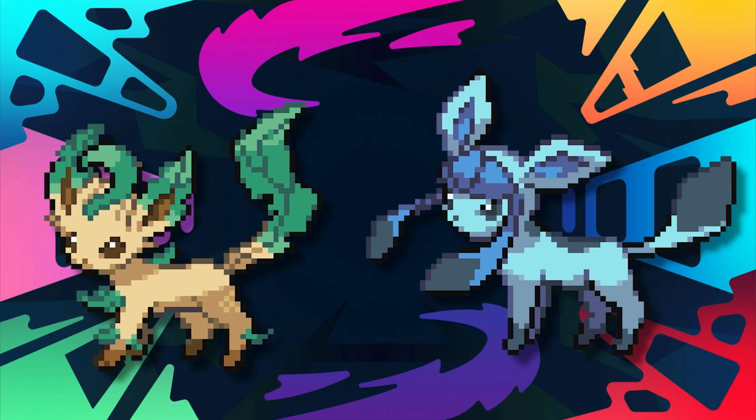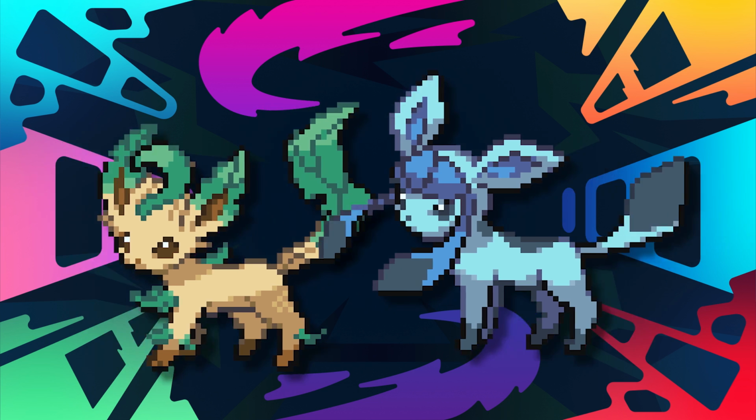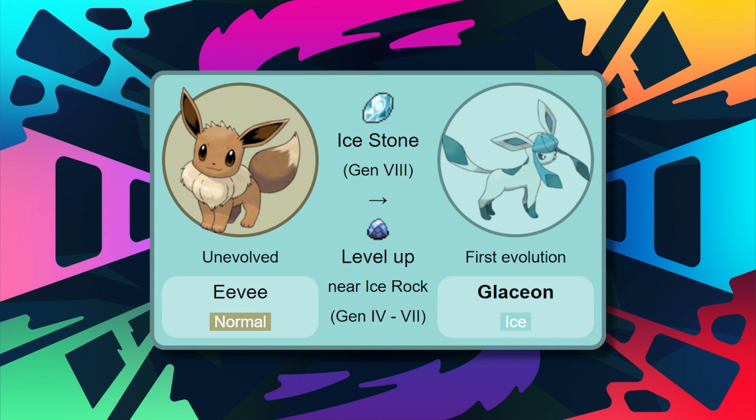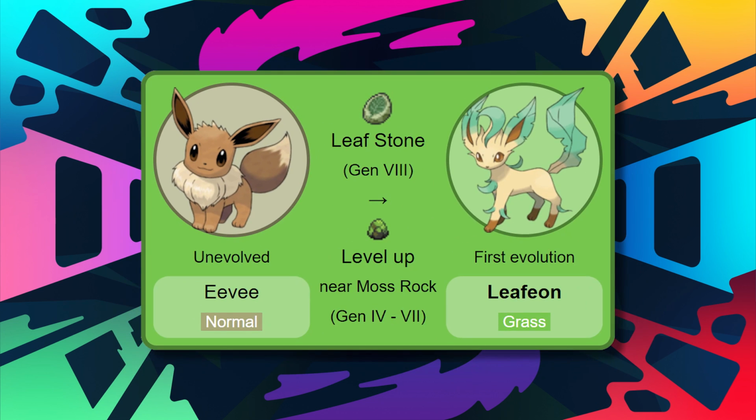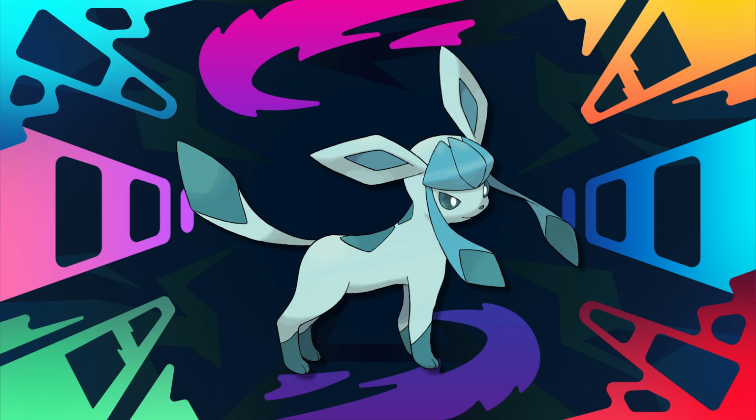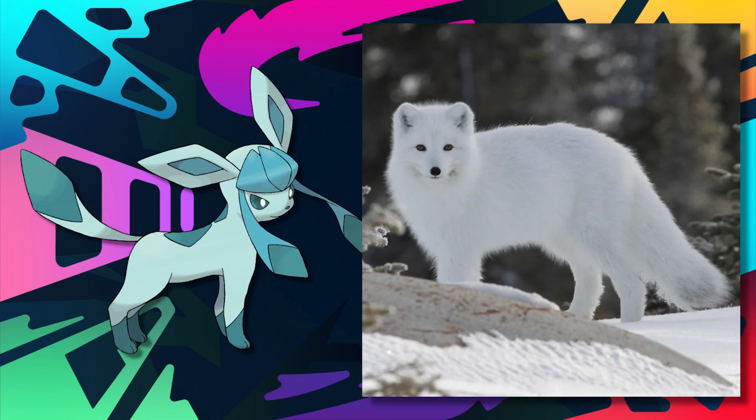Next, we're going to take a look at the 4th generation's evolutions, being the Grass-type Leafeon and the Ice-type Glaceon. Glaceon will evolve from Eevee when you're near an icy rock in games prior to Generation 8, though in the 8th generation, you've got an ice rock that will evolve it for you. As for Leafeon, it originally only evolved when near a moss rock, but also ends up evolving with the Leaf Stone in Generation 8.